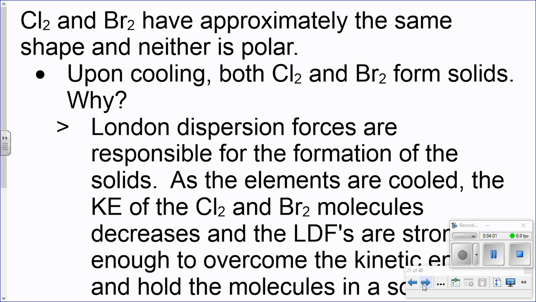So let's continue. When we take a look at this, Cl2 and Br2 have approximately the same shape, but neither is polar. So we have LDFs here. Upon cooling, Cl2 and Br2 form solids. Why? We can take a look at this in class.